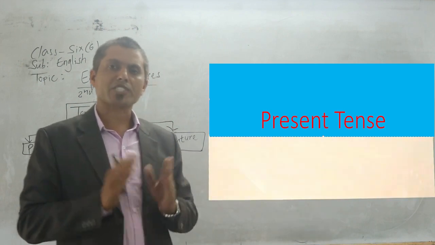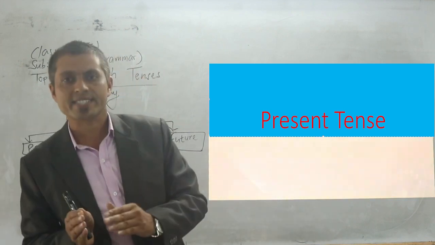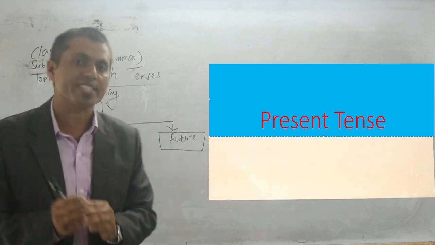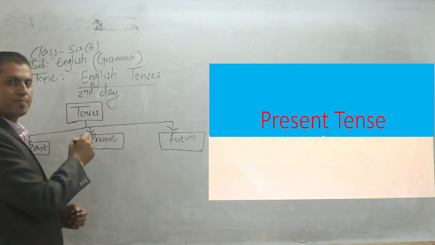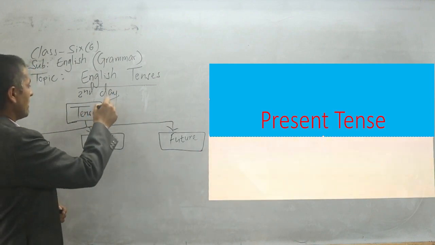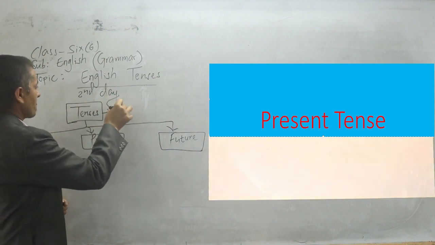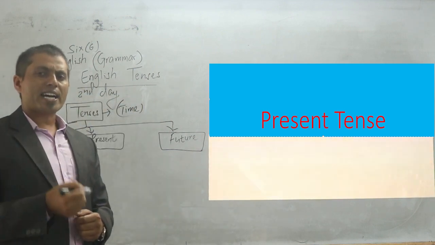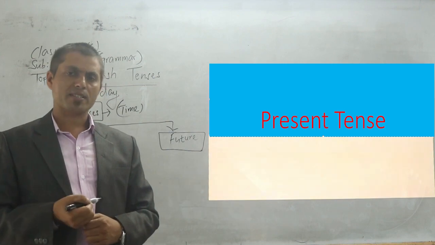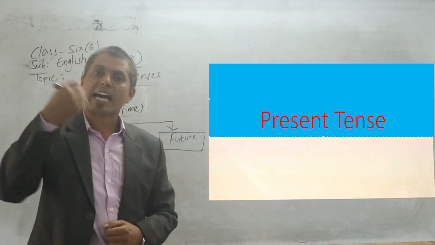So very first, you must know what tense is, right? My dear student, tense refers to what? It refers to time. At what time the action happens, at what time the event happened.